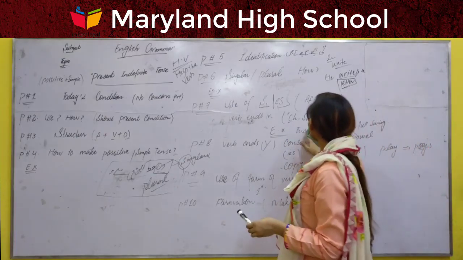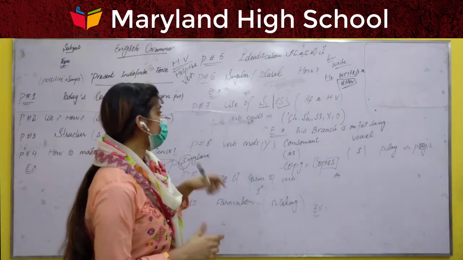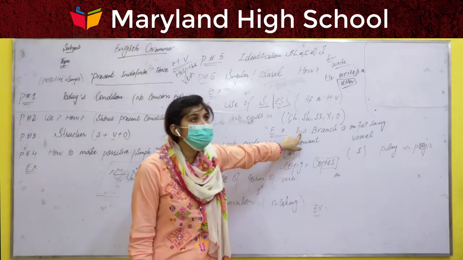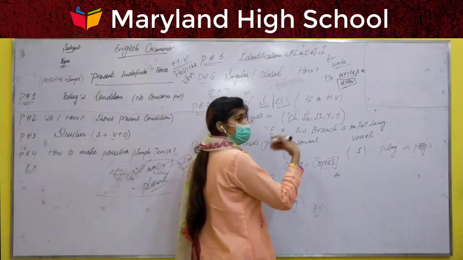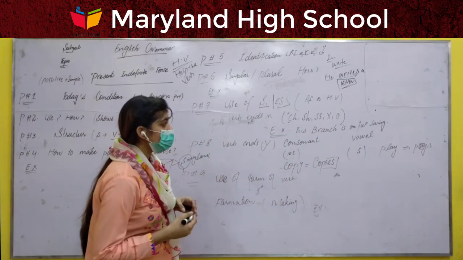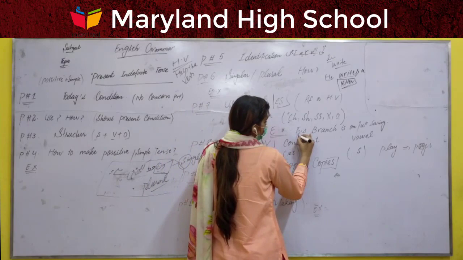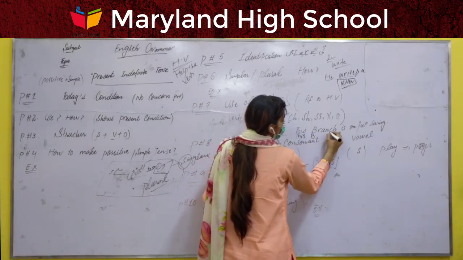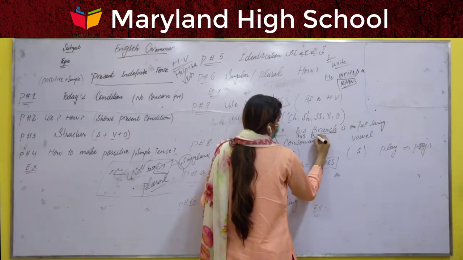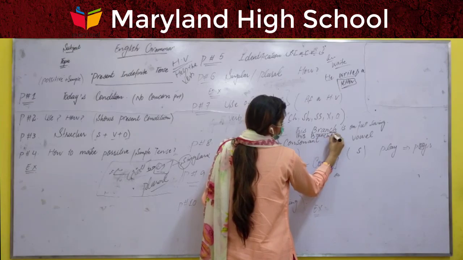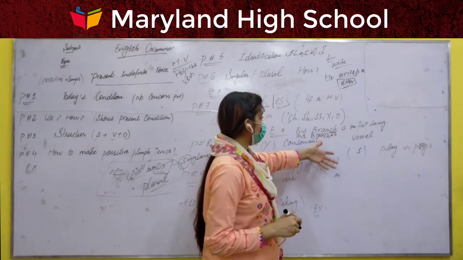For example, this branch is on full swing. This is a single branch, not more than one branch. If we want to convert into the plural, then we will write here: branch, the ending point is CH, so branches. Here the ending is CH, and we want to convert into the plural.